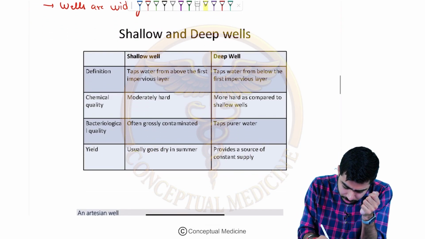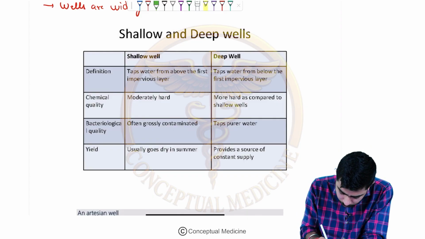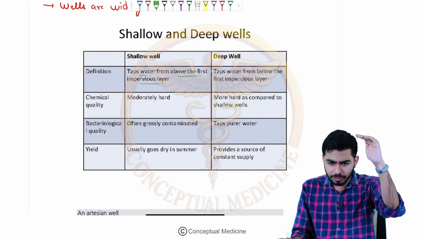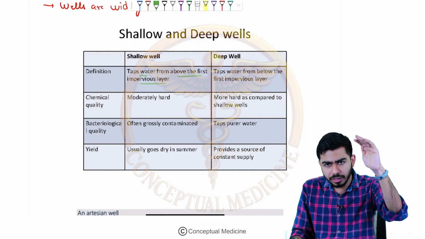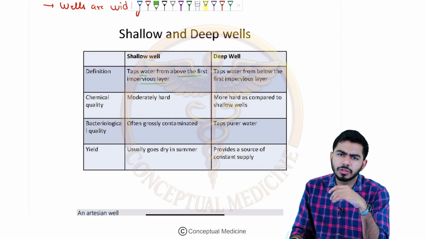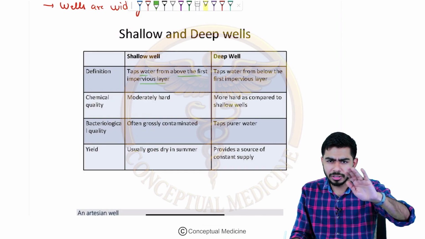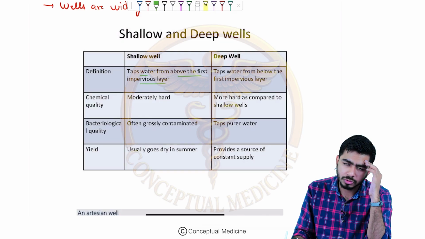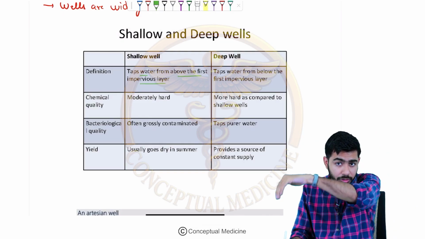So over here let me address some important points about the shallow and the deep wells. Shallow wells, guys, tap water from above the first impervious layer. If you go below the earth, you are digging the earth, and you will have different layers. First of all, you'll have sand, then the first impervious layer, then again sand, then gravels and stones. All of these things are there, and at last we have the water also. Shallow wells do not go that deep, but the deep wells go that much deep.